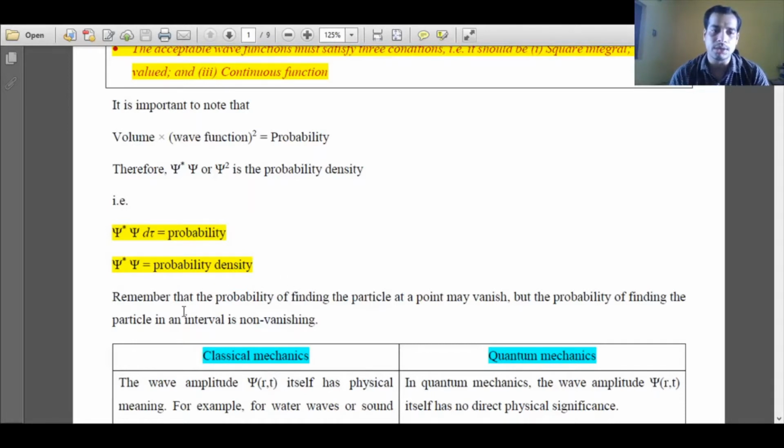It is important to note probability of finding the particle at any particular point may vanish. It may be 0. The probability of finding any particle at a particular point may be 0, but the probability of finding the particle in a finite interval is not 0 always.